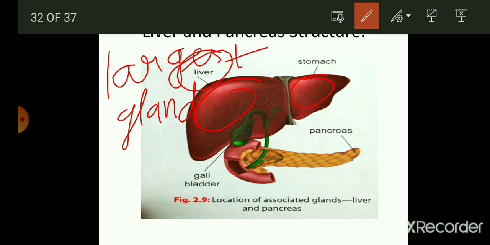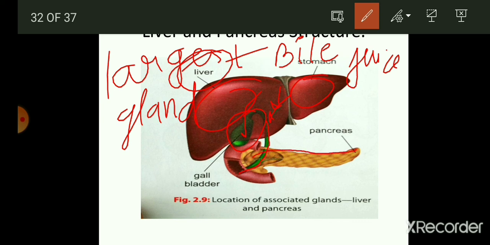So here this liver secretes bile juice, and that is stored into the gallbladder. This bile juice comes from this duct and is stored into the gallbladder, and here you can see there is an opening or passage into the duodenum, part of the small intestine. So that means the liver secretes its secretion into the intestinal part.